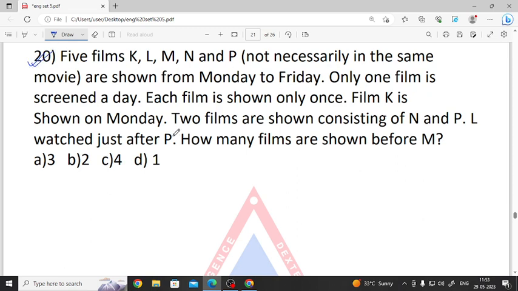Next question is again order and ranking. Orders. What is given: there are 5 films K, L, M, N, P shown from Monday to Friday. So just write Monday, Tuesday, Wednesday, Thursday and Friday. ठीक है, and only one film is screened on each particular day.